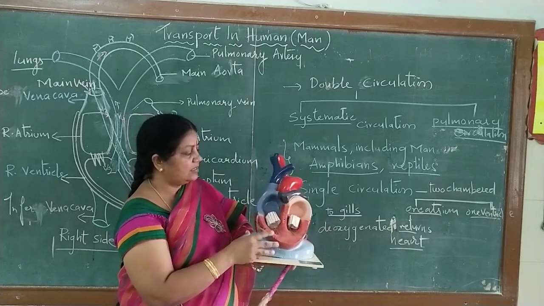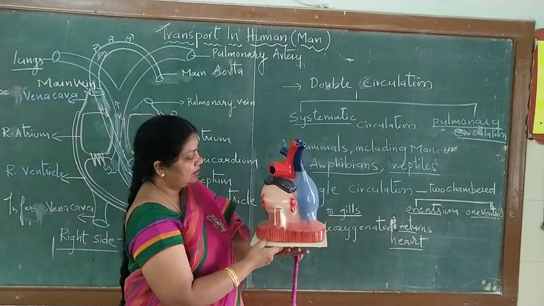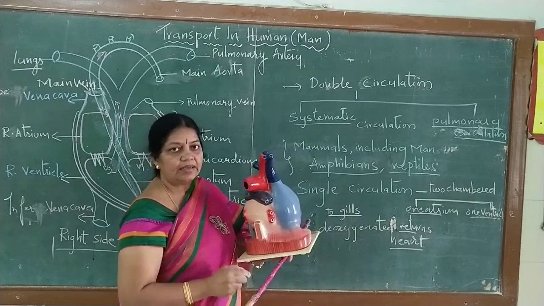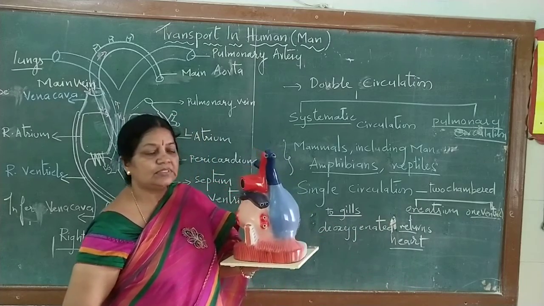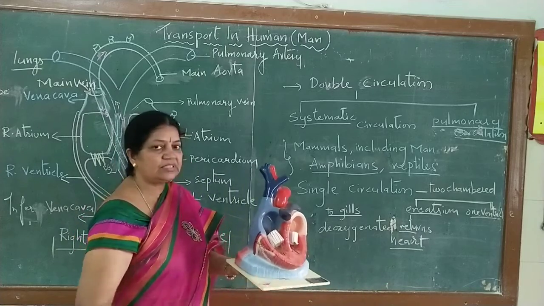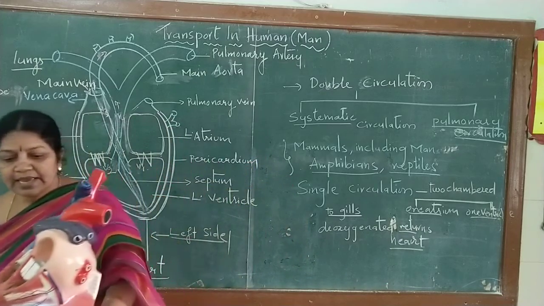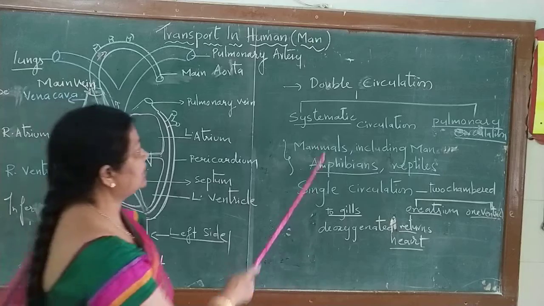In this way you can see the model of how the heart is actually located. You know that the heart is located in the chest cavity slightly towards the left side, and the size of the heart is about our own fist. And now I am going to explain what is meant by double circulation.